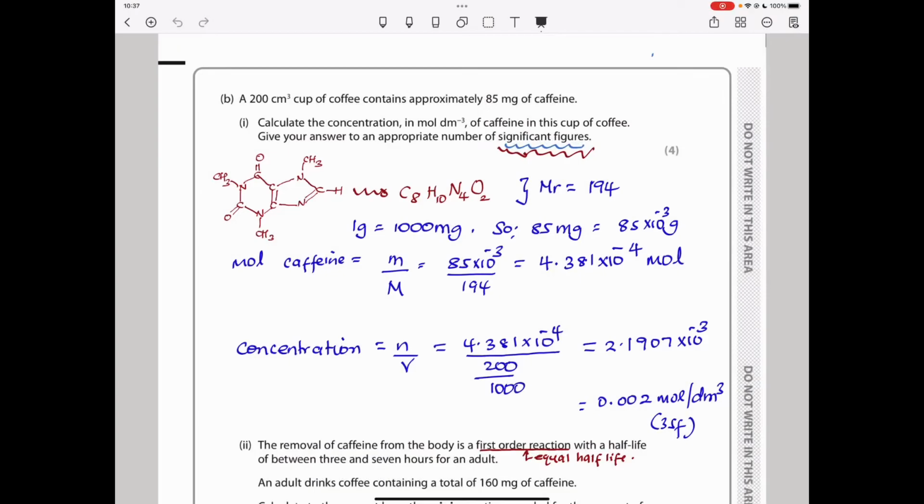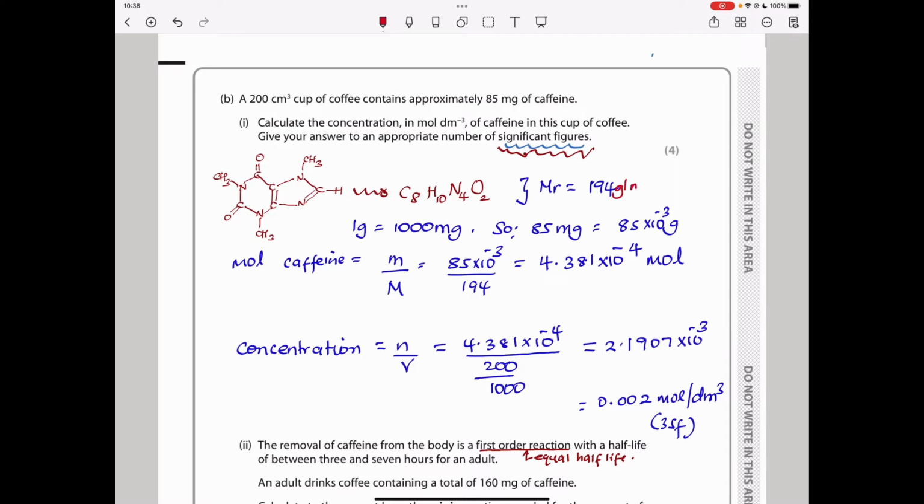Part B says, a 200 centimeters cubed cup of coffee contains approximately 85 milligrams of caffeine. Roman 1 says, calculate the concentration in mole per decimeter cubed of caffeine in this cup of coffee and give your answer to an appropriate number of significant figures. So I began by drawing my structure. The reason for this is I wanted to find the molecular formula of the whole structure, which is 8 carbons, 10 hydrogens, 4 nitrogens, and 2 oxygens, as you can see here. Once you get this, you can find the molar mass. Just multiply through and add up to find the molar mass, which is 194 gram per mole.